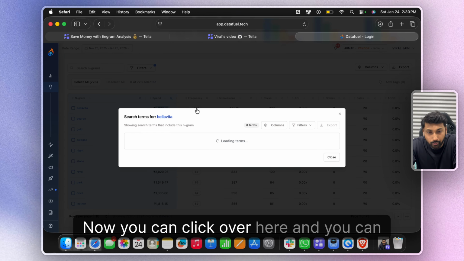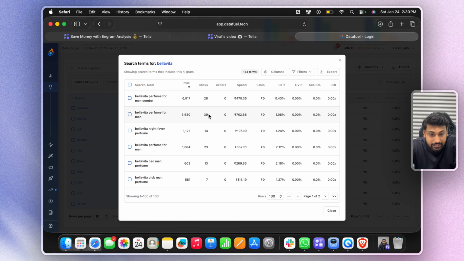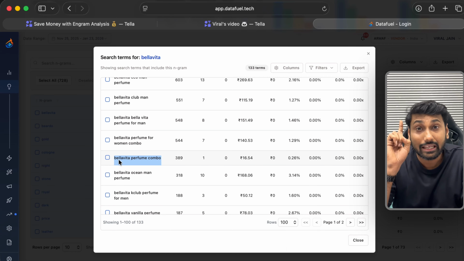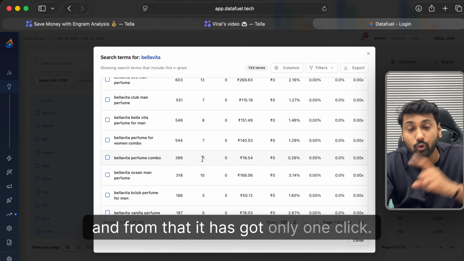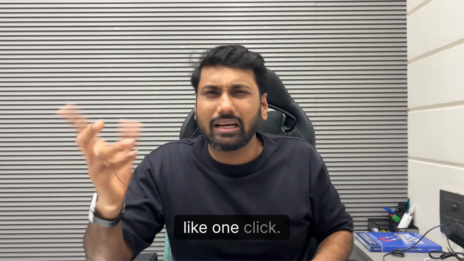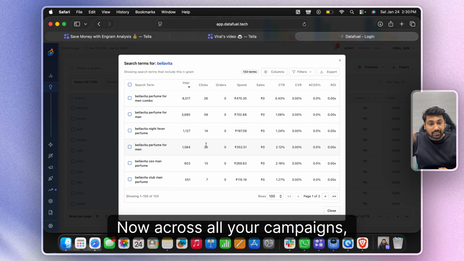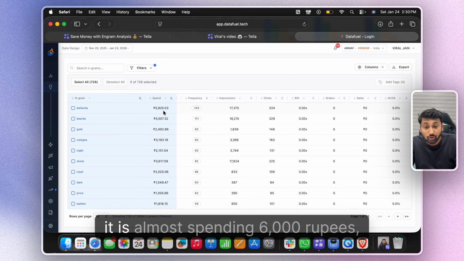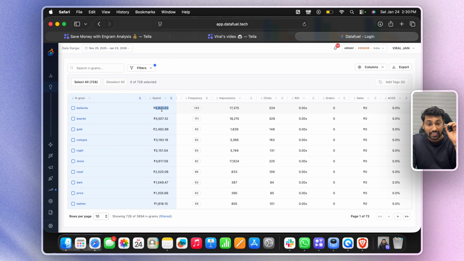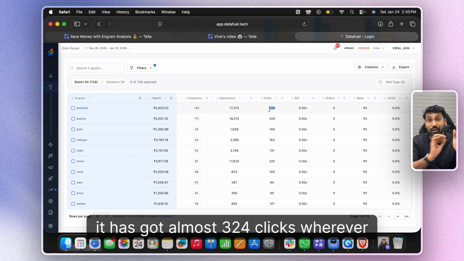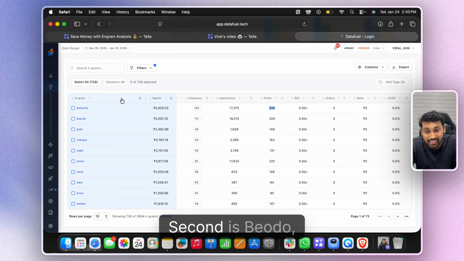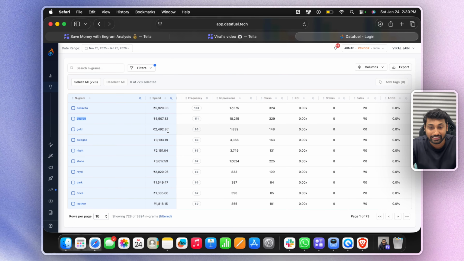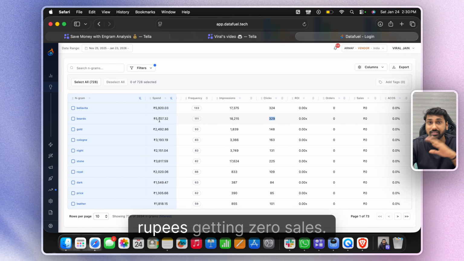this term Bella Vita. You can click here and see all the search terms which have Bella Vita. For example, Bella Vita perfume for combo must have come from only 1 campaign, and from that it got only 1 click. You must have ignored it, thinking 1 click is fine. But across all your campaigns, the word Bella Vita is spending almost 6,000 rupees, guys, and it has got almost 324 clicks and 0 sales. So you spend 6,000 rupees getting 0 ROI. Second is Beardo, again a mass perfume brand. We spent almost 5,000 rupees on close to 329 clicks, getting 0 sales.